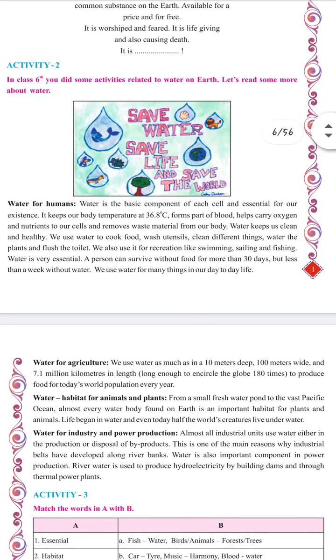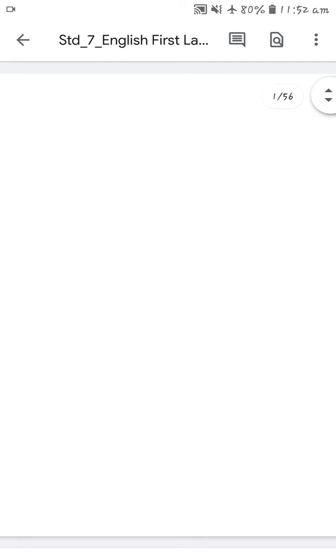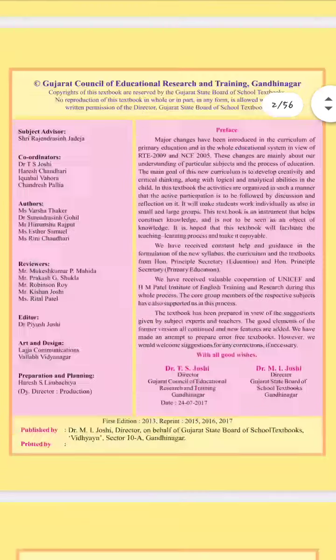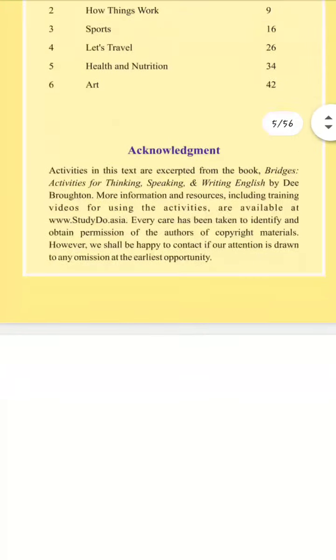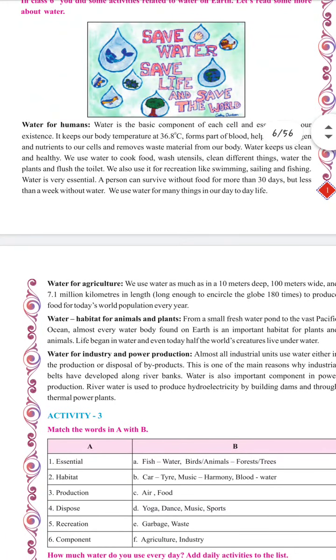So, we use water for many things in our day to day life. Dear students, you might know what the uses of water are in our day to day life. From morning till evening, we use it in many ways, like drinking, bathing, watering the plants, washing the clothes, utensils, etc. There are a lot of things. We also use water for agriculture. Sometimes the water which is used for plants is provided by us. So, water is also used for agriculture.